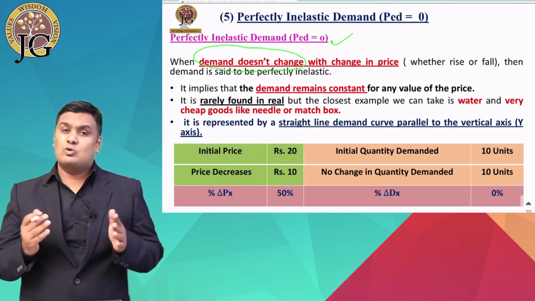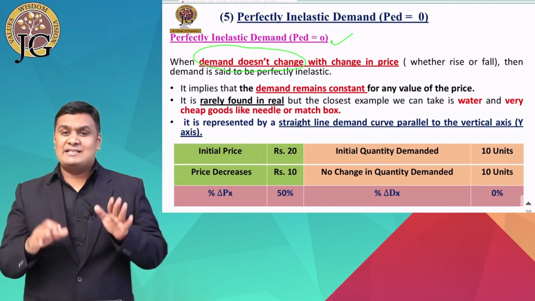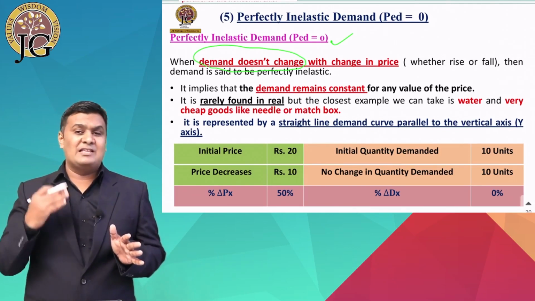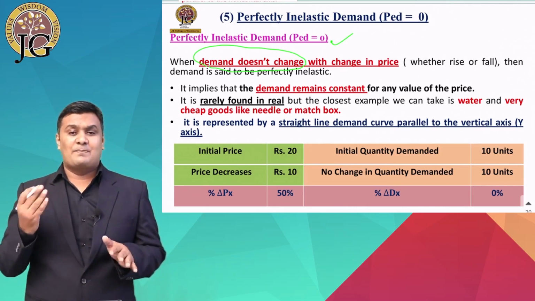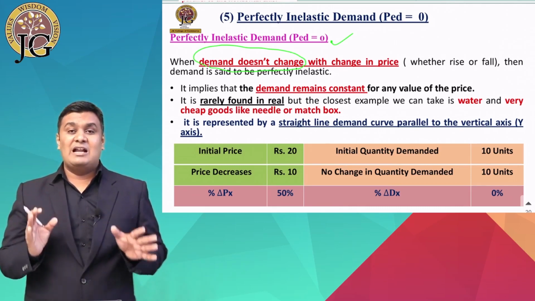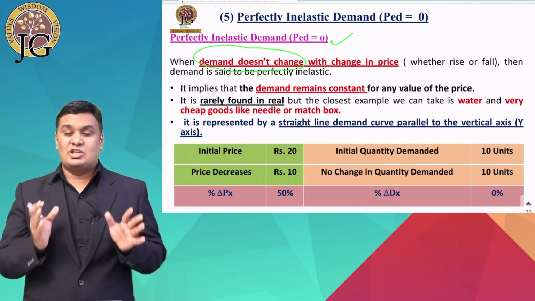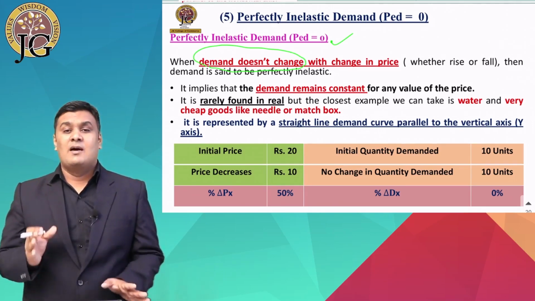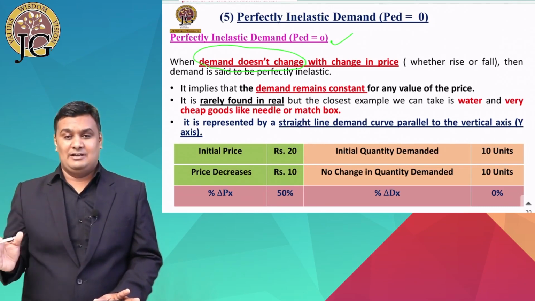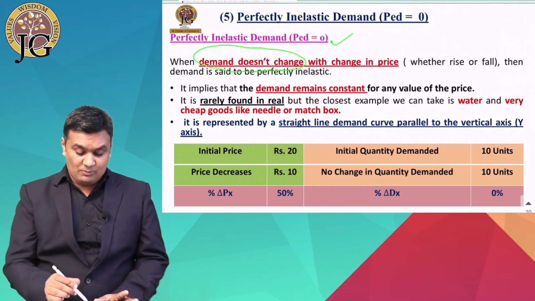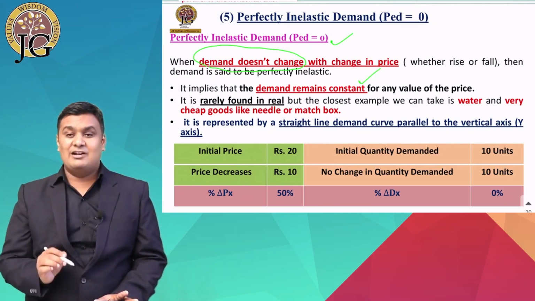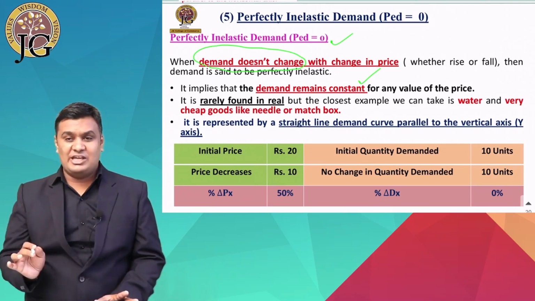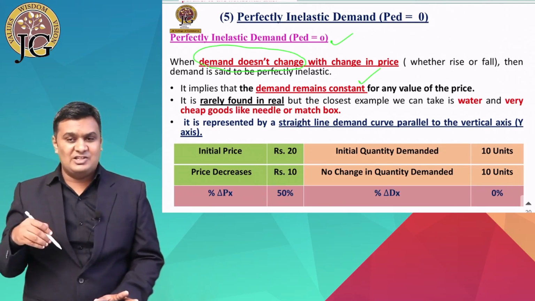That is, there should be no change in demand at all, however much the price changes. Either the price will increase or decrease, either the price will change, the demand will not change at all. So the change in demand will result in 0. So that is known as perfectly inelastic demand. Here you must remember that the demand remains constant. So there is no change in demand, only the price will change.